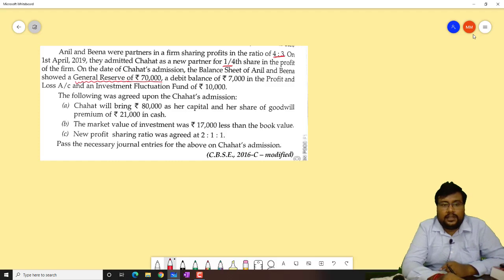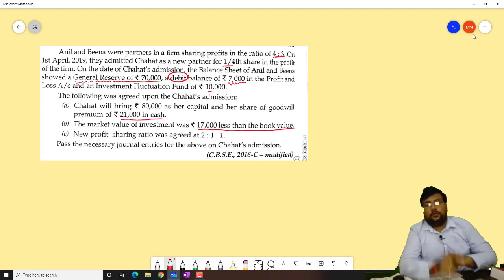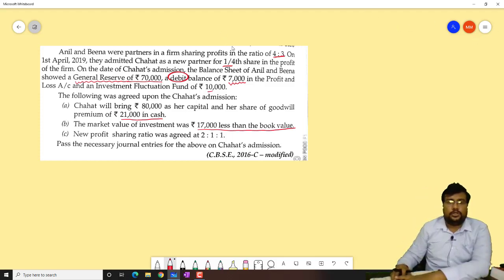Debit balance is 7,000 in the profit and loss account. Investment fluctuation fund is 10,000. Chahat will bring 80,000 as her capital and her share of goodwill premium of 21,000 in cash. The market value of investment was 17,000 less than the book value. New profit sharing ratio was agreed as 2:2:1.